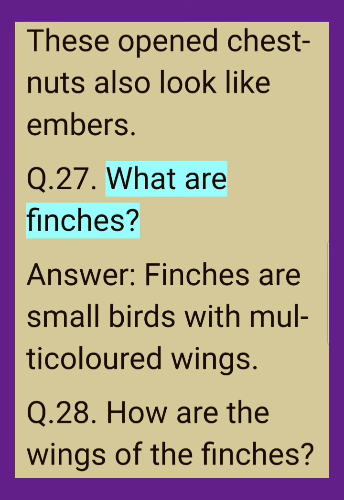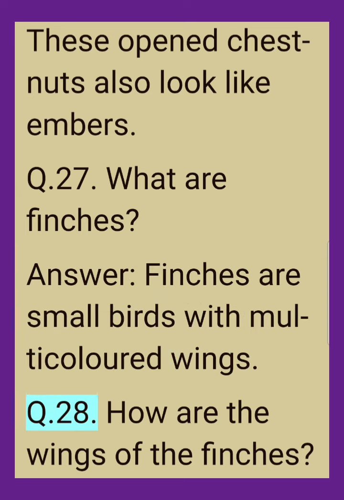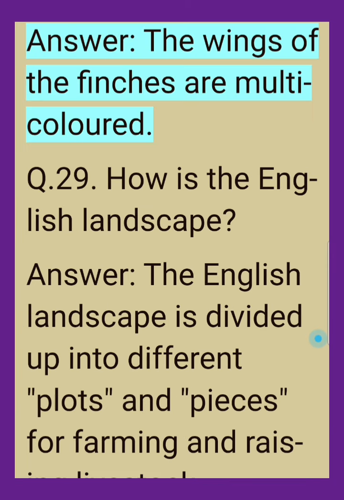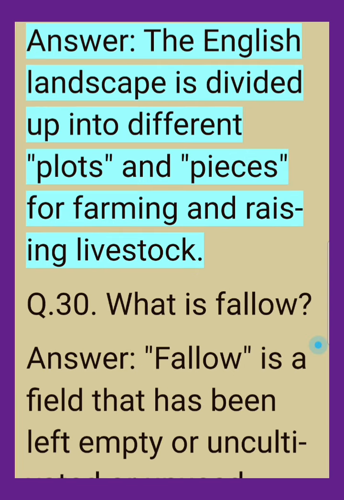Q.27. What are finches? Answer. Finches are small birds with multicolored wings. Q.28. How are the wings of the finches? Answer. The wings of the finches are multicolored. Q.29. How is the English landscape? Answer.